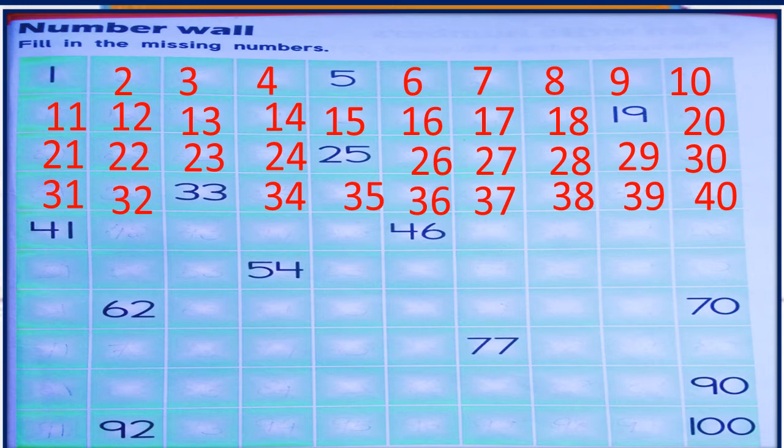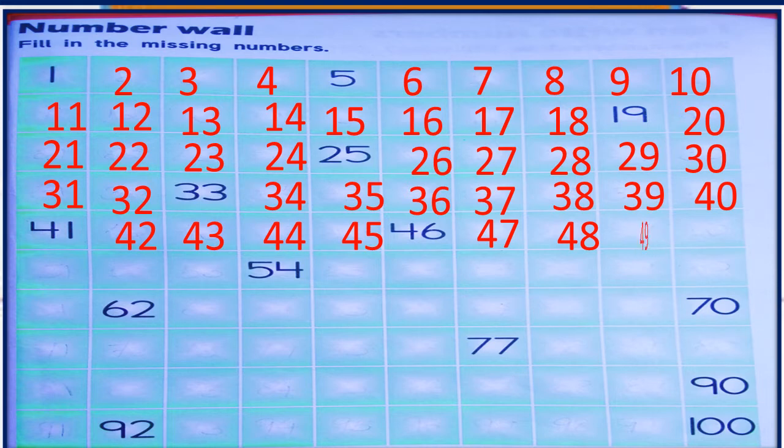40 after will come 41. 41 is there. So next number will come 42. 43. 44. Next is 45. 45 after 46. 46 is there. So next number will come 47. 47 after 48. Next is 49.